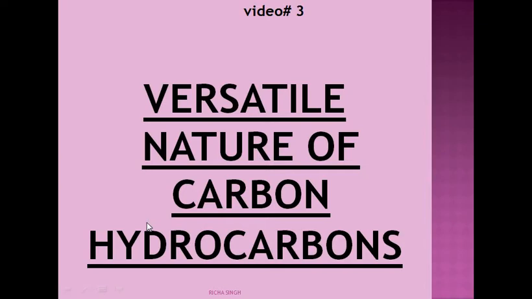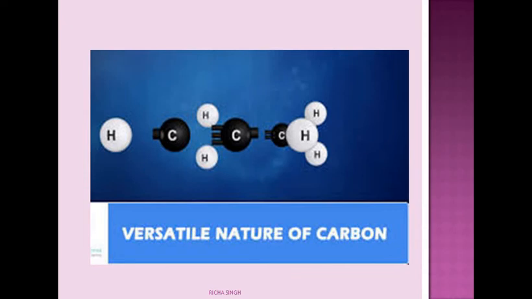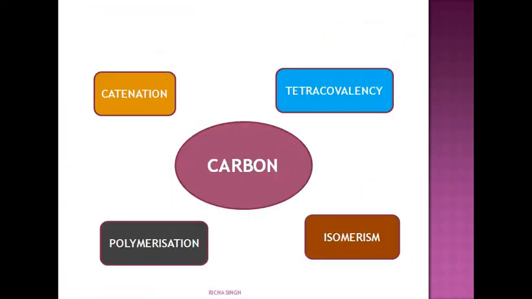and also study hydrocarbons. Now we all know that carbon is a very important element and it forms many compounds which are known as carbon compounds. Therefore, it has a very versatile nature. Let's see how. Carbon undergoes catenation. What is catenation? It is the ability to form bonds with other atoms of carbon, giving rise to a large molecule. This property is called catenation.